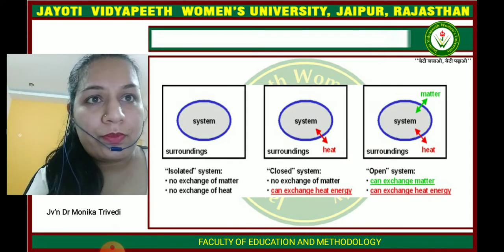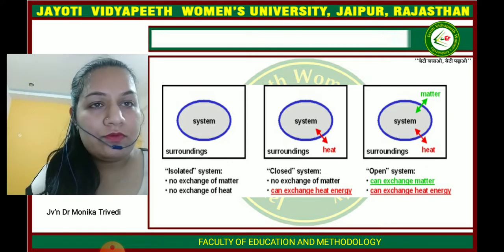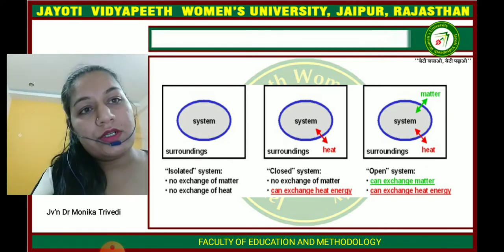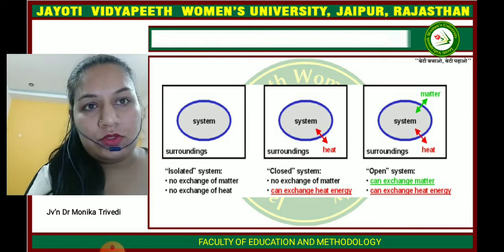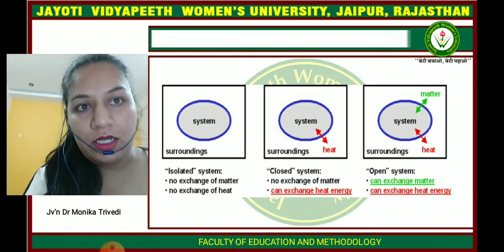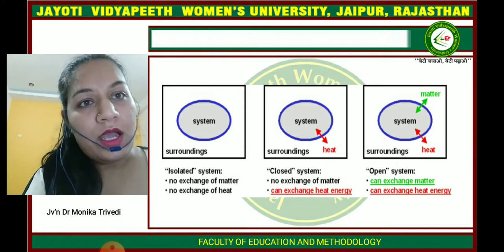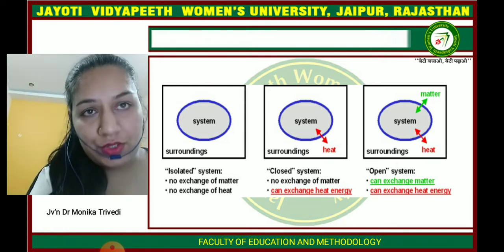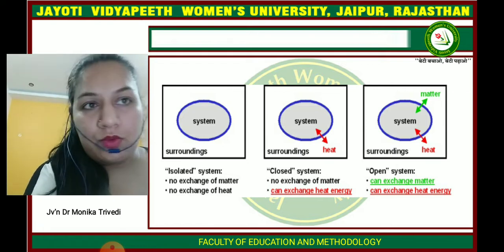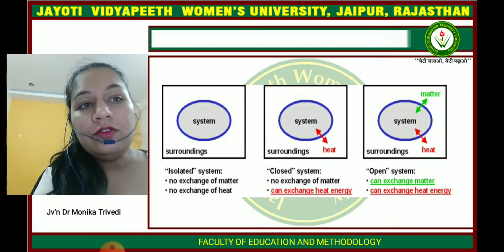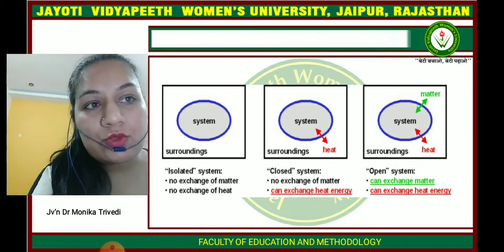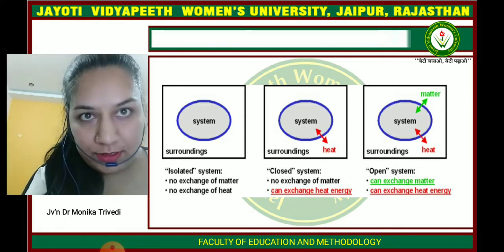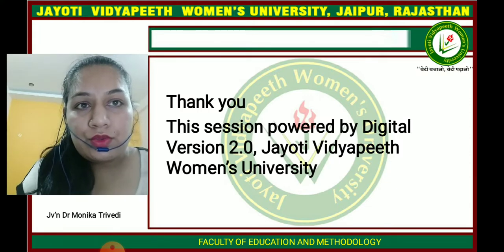Here is another diagram of the systems: closed system, isolated system, open system. No exchange of matter and no exchange of heat is known as an isolated system. No exchange of matter, but it can exchange heat with its surroundings, is known as a closed system. If it can exchange matter as well as heat, it is known as an open system.